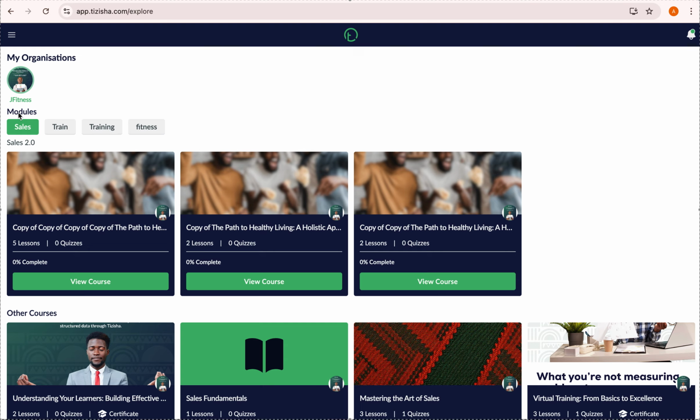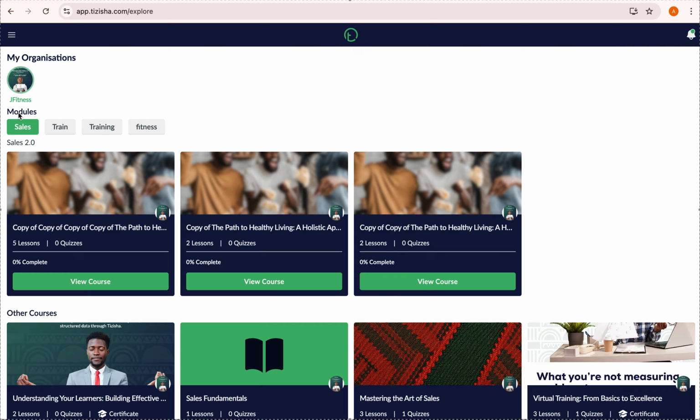Modules are basically like a bucket where you can group multiple courses inside. Let's say you have courses that are sales related. You can have a module called sales, and all courses that are sales related should be added under that specific module. We also have training next to it. Similarly to sales, if you have courses that are related to training, you can create a module called training and have multiple courses in there, just to help you group your things well and make things easily accessible to learners.